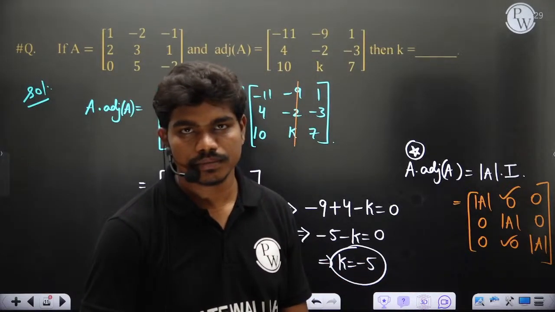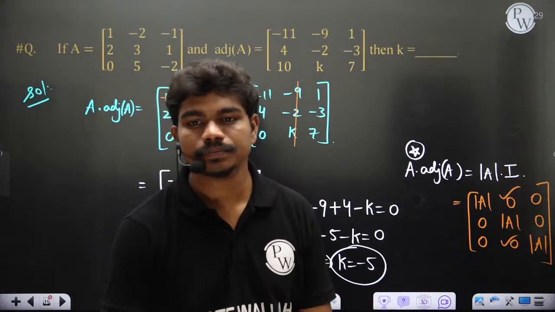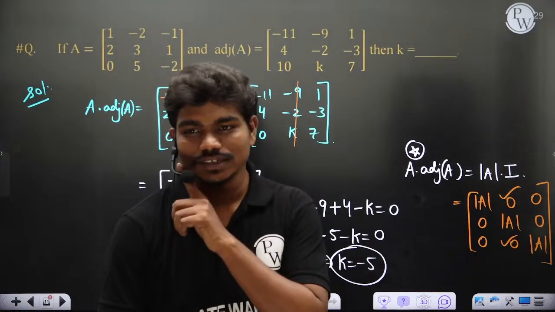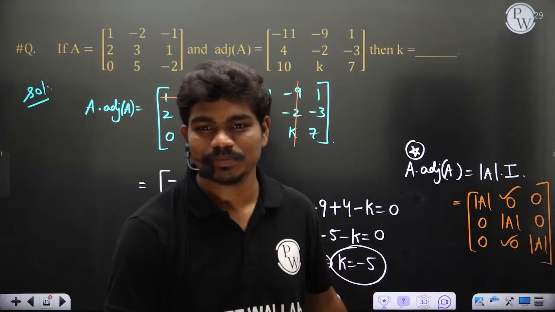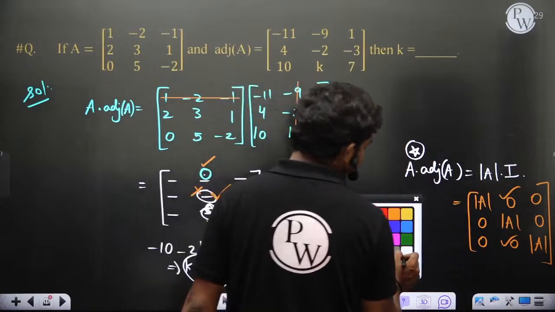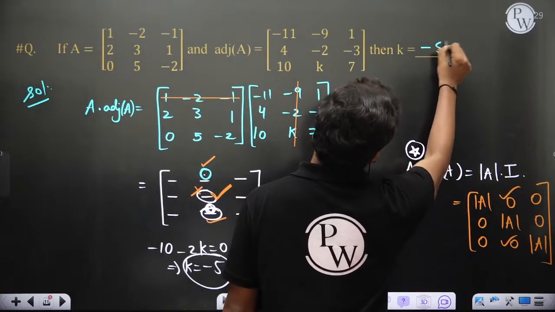Okay, fine. Please type in the chat box: did you all understand this or not? K equal to -5. I know people are busy calculating the adjoint here, but there is no need.